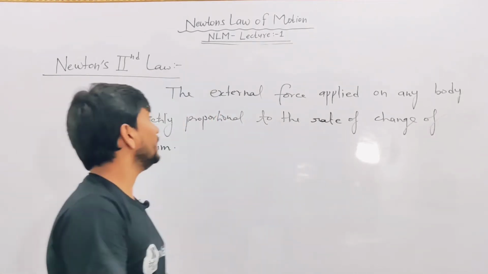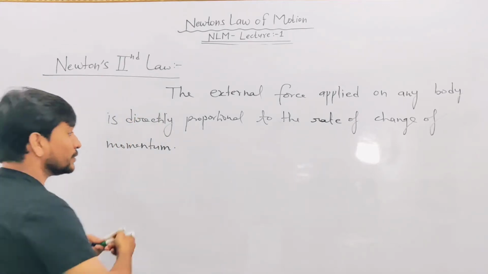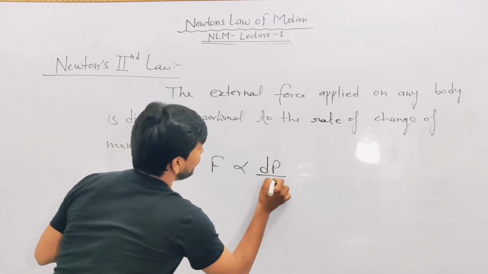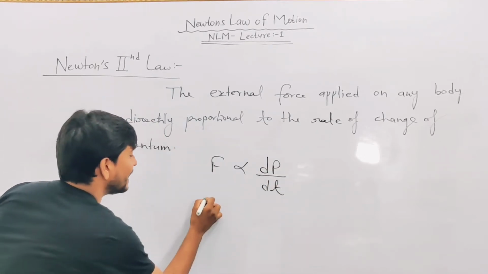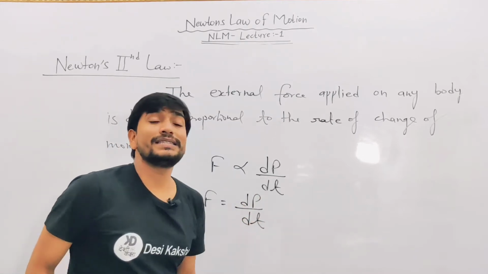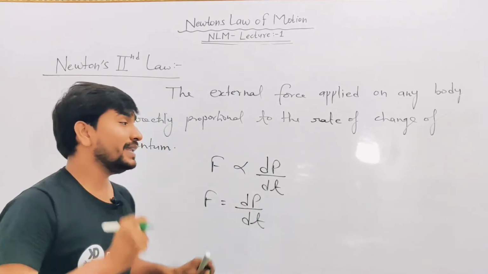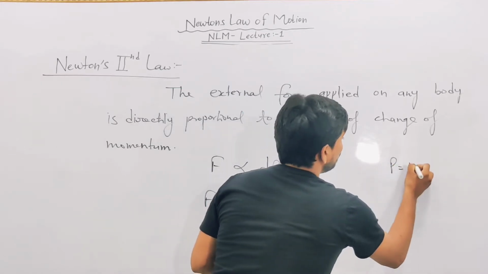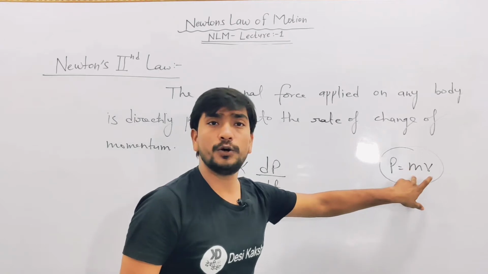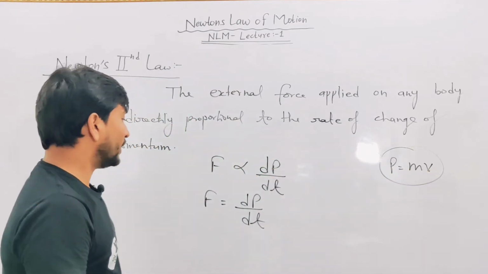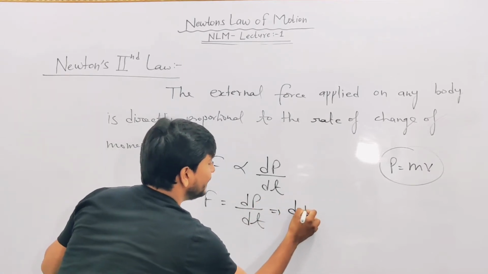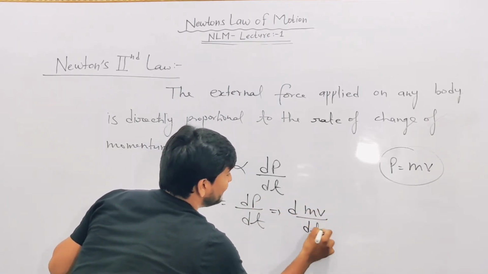What is the mathematical meaning of this law? F is directly proportional to dp by dt, or you can say F is equal to dp by dt. Now the question arises: what is momentum? P is equal to m into v. Mass into velocity of any object is called momentum. So here you can write it as d(mv) upon dt.